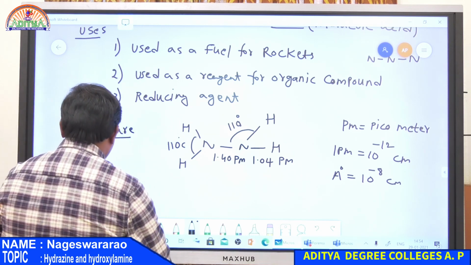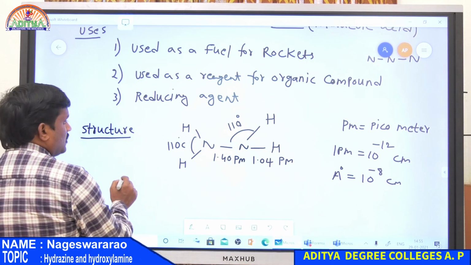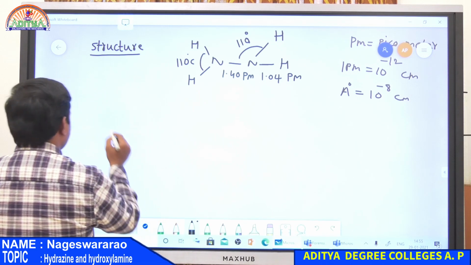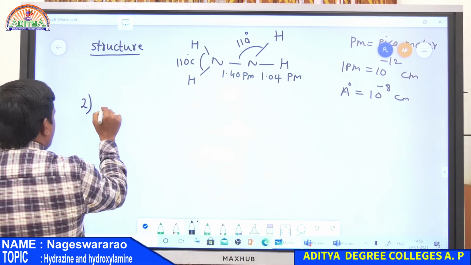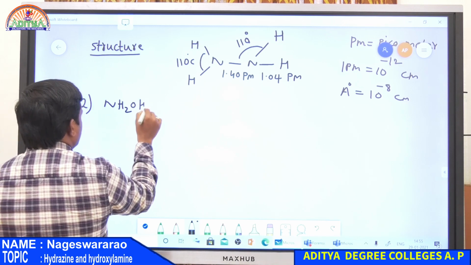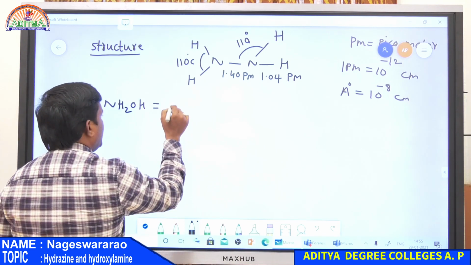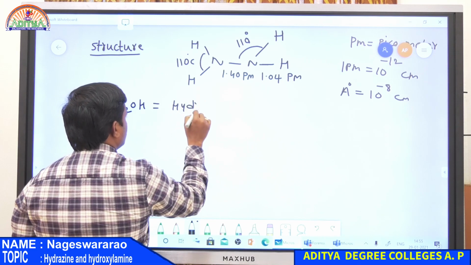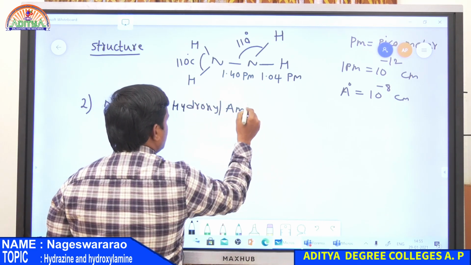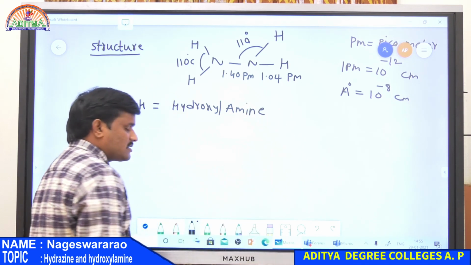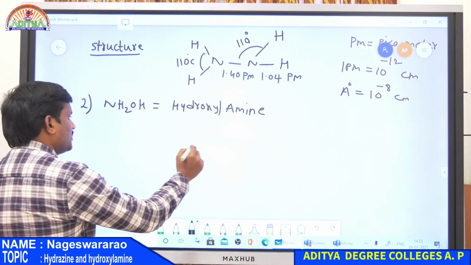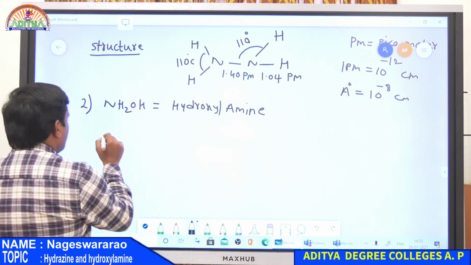And now second element. Second element is NH2OH. So what is the name? Hydroxylamine. This is hydroxylamine. So this is the second compound of nitrogen or 15th group element. So now preparation.